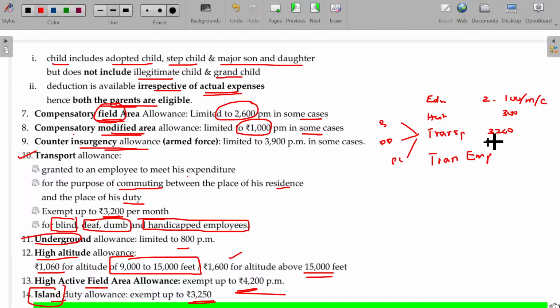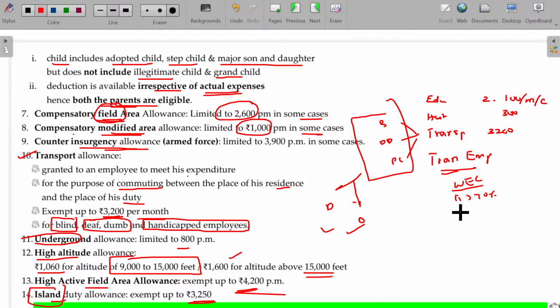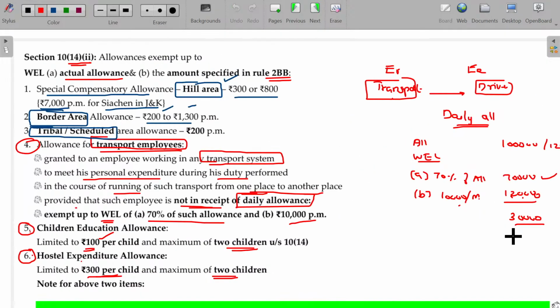And this will be available for the default tax regime as well as the optional tax regime. These two they can enjoy. Transport employees: whichever is lower of 70% of such allowance, and second being 10,000 per month is deductible. Is that clear? Hope now you'll be able to understand the whole list. Clear?